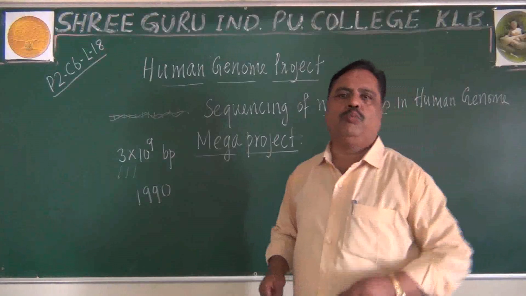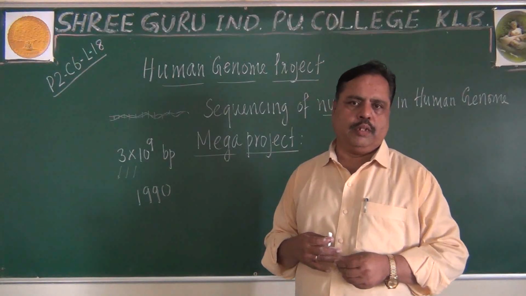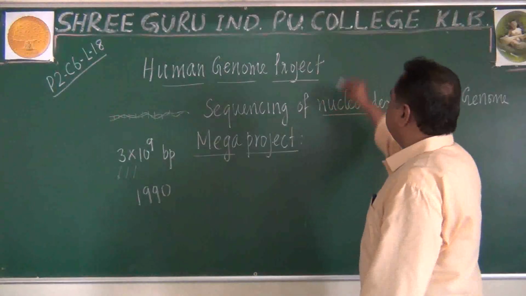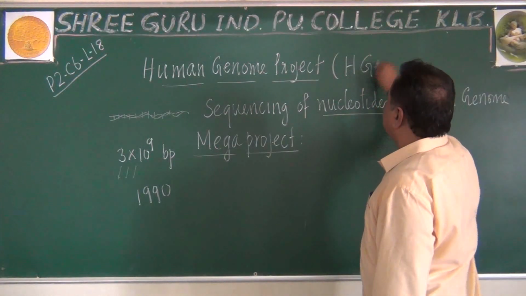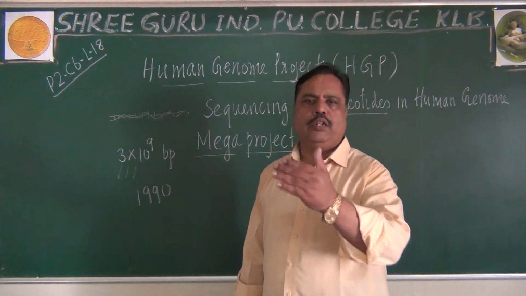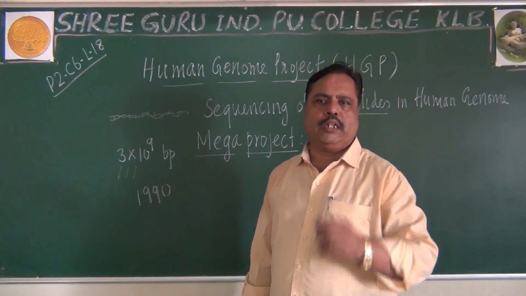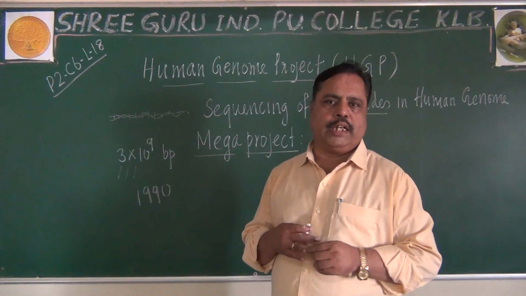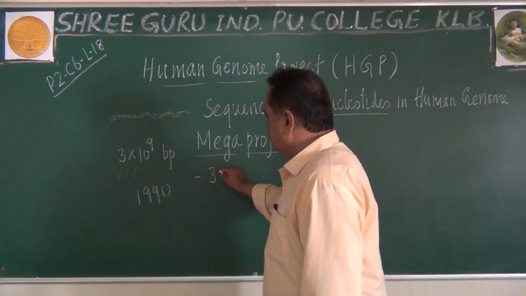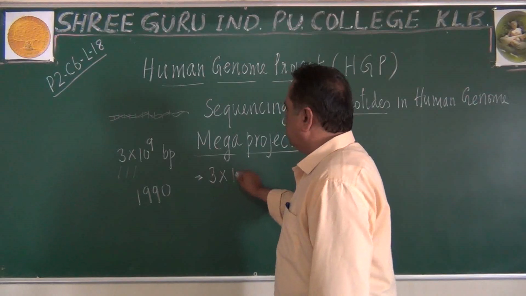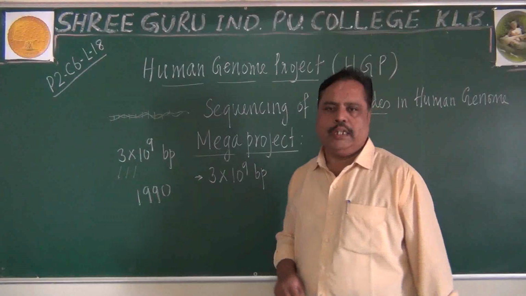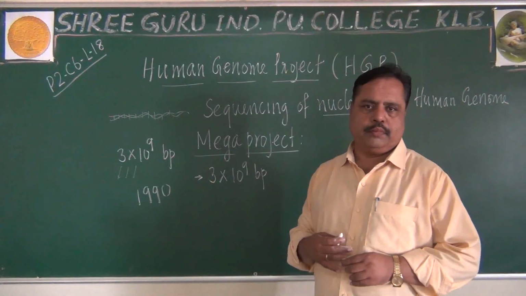It was asked as a 2-mark question once in the board exam: why is HGP called a mega project? HGP refers to the Human Genome Project. I will tell you some reasons, then you will understand the magnitude of this project. Please remember, in this project, you are going to discover about 3 into 10 to the power 9 base pairs here, in the haploid set.